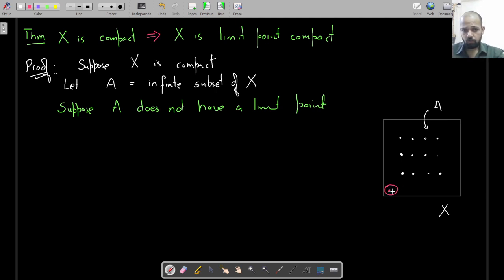That's the definition of limit point, right? This point would be a limit point of A if every neighborhood of this point intersects A at a point other than itself. So if A does not have a limit point, for all x belonging to capital X, there exists a neighborhood Ux such that